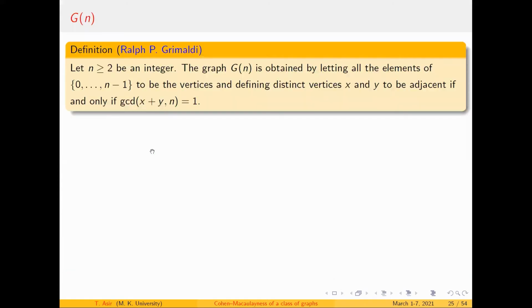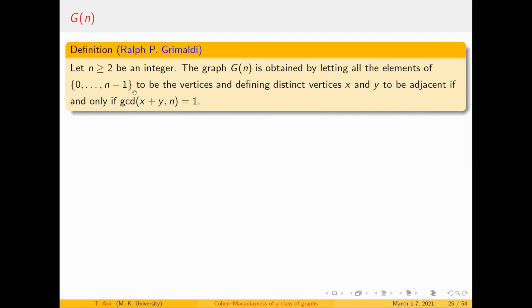Okay, with this basic introduction, we now move on to the second part of the lecture, which is all about our results, which we have recently obtained with the graph GN. I would like to introduce this graph GN. We don't want to name it.